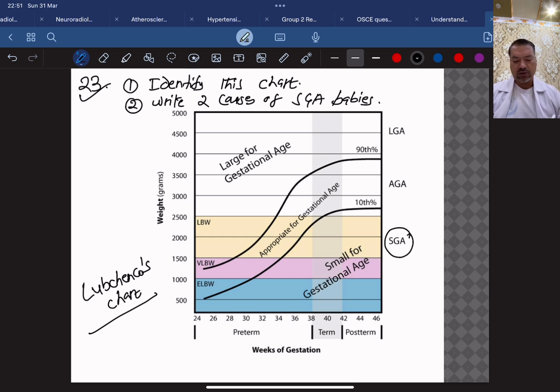So the two causes would be very easy for you, like any cases of hypertension in the mother, that is called pregnancy induced hypertension or PIH. And another is if the mother is working too much, if she is a young primary gravida. If there is some serious disease in the mother, many things you can write. Any substance abuse in the mother, all those things you can write. Lots of causes are there.